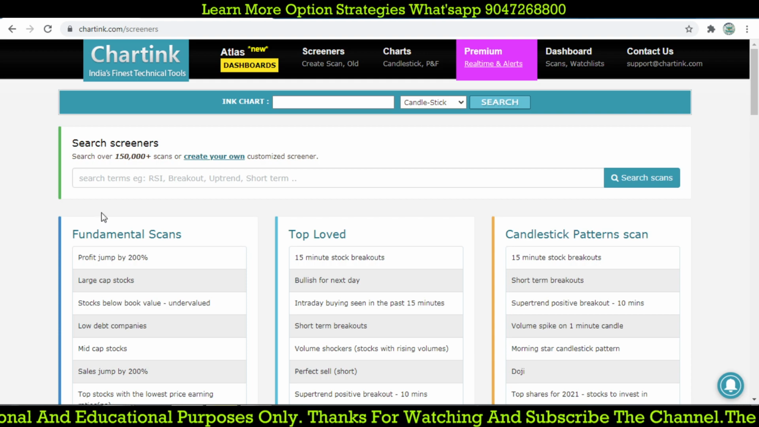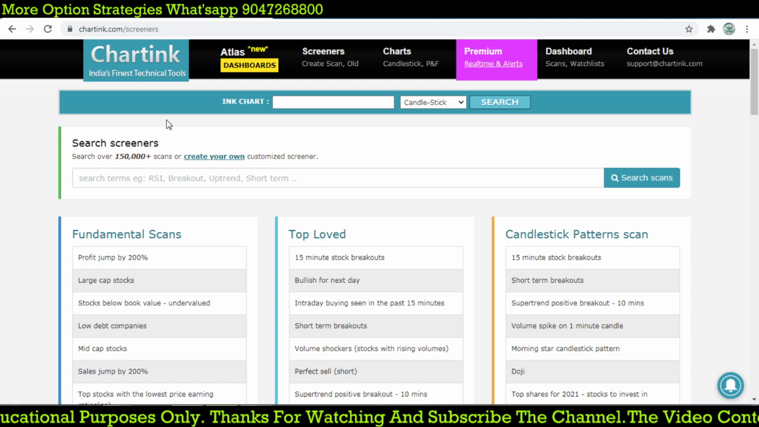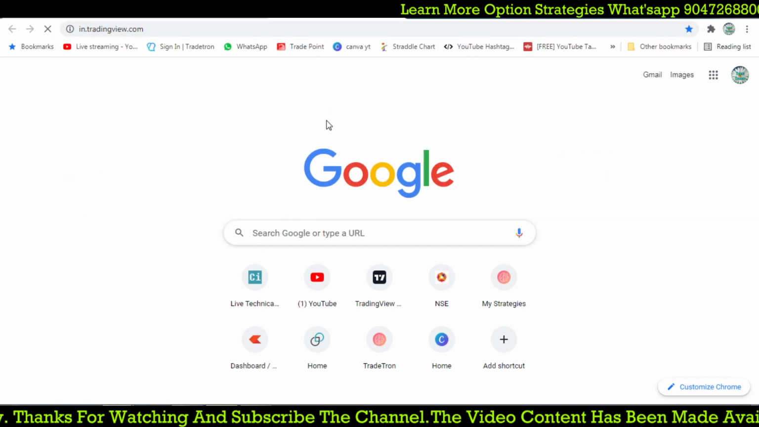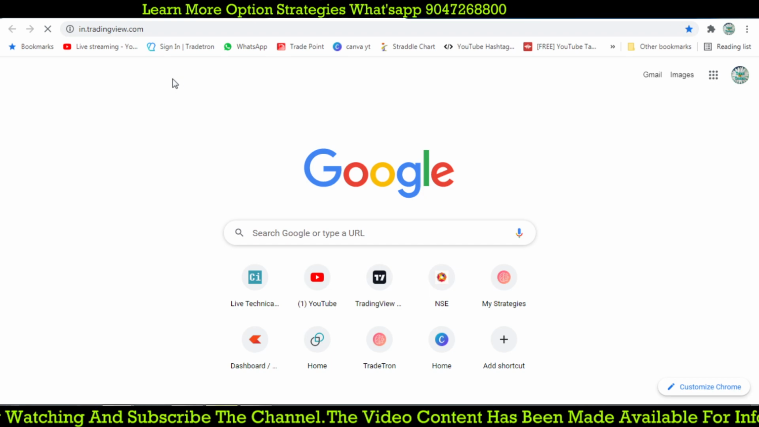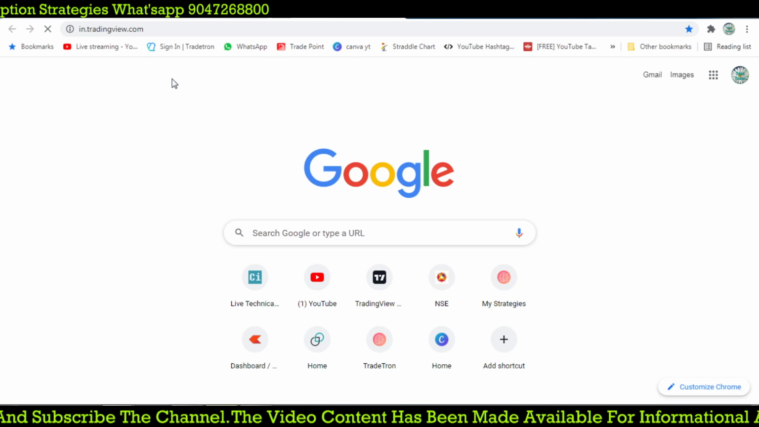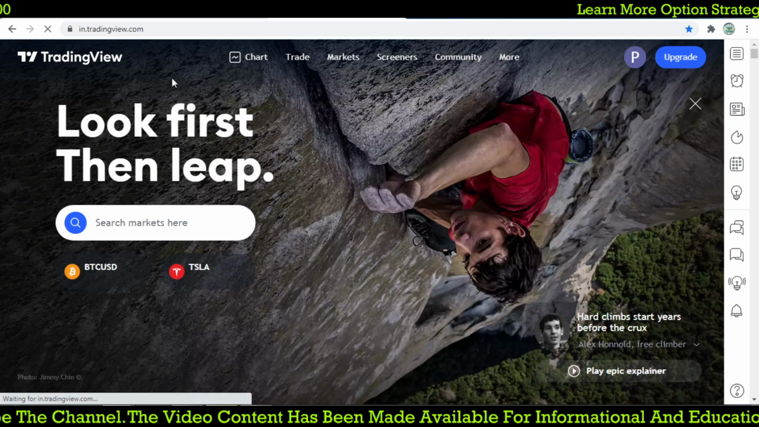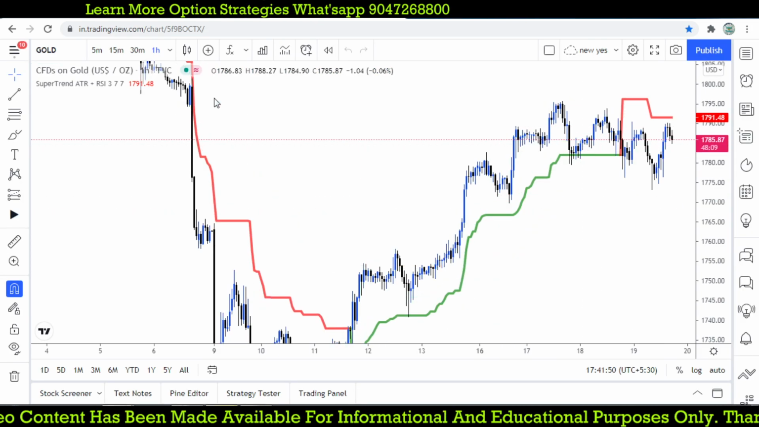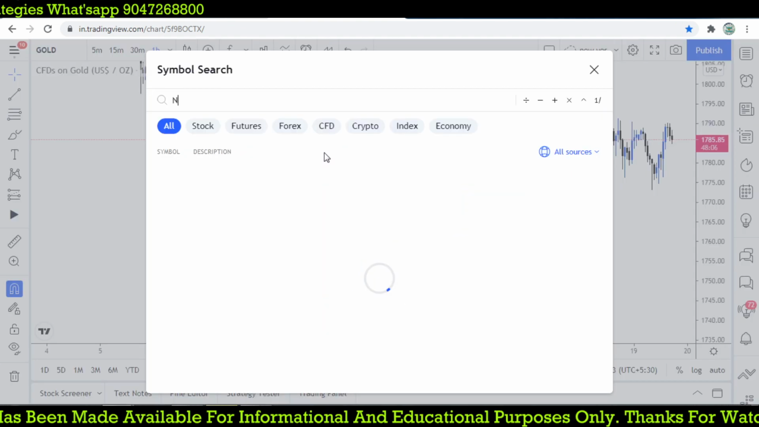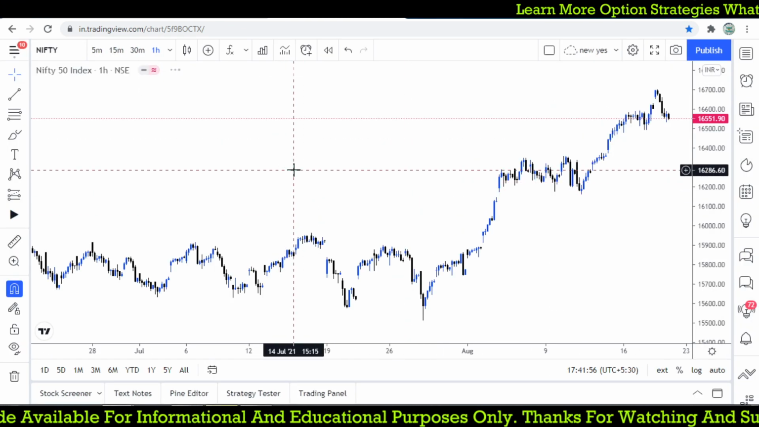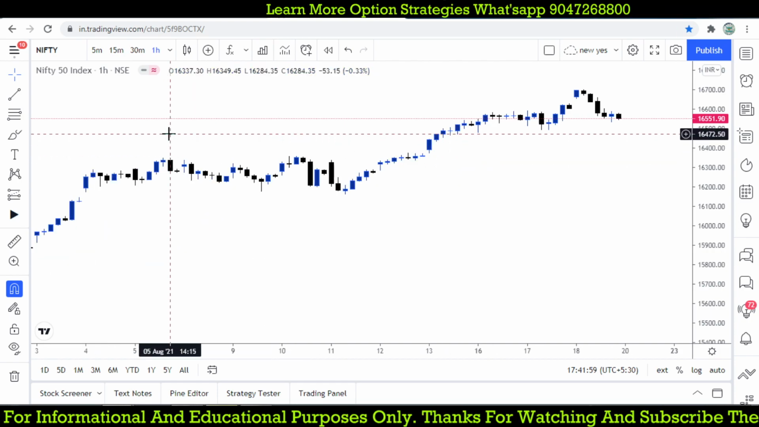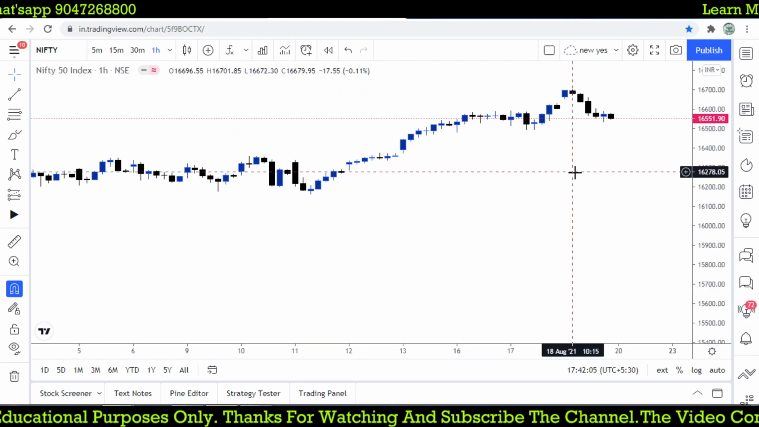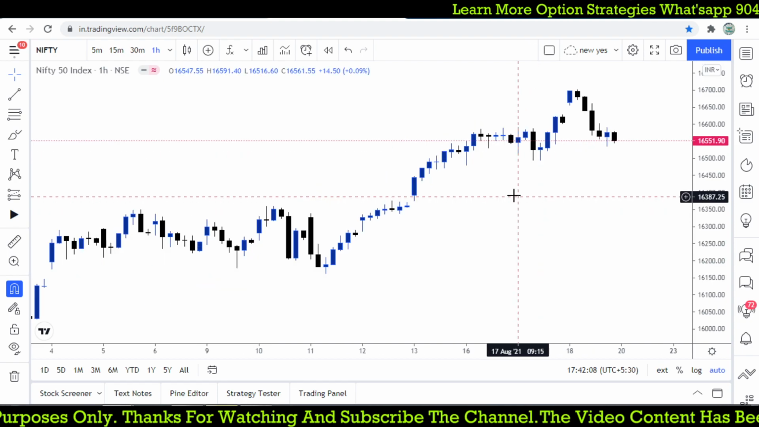While looking at naked charts, we may not find out what kind of candlestick pattern is forming right now. But if you have scanners and screeners, they help you find out what kind of candlestick is forming. For example, let's go for Nifty. I'll take Nifty 50 on a 1 hour chart. Are you able to find any candlestick pattern? It is quite difficult to find out what kind of candlestick has formed.